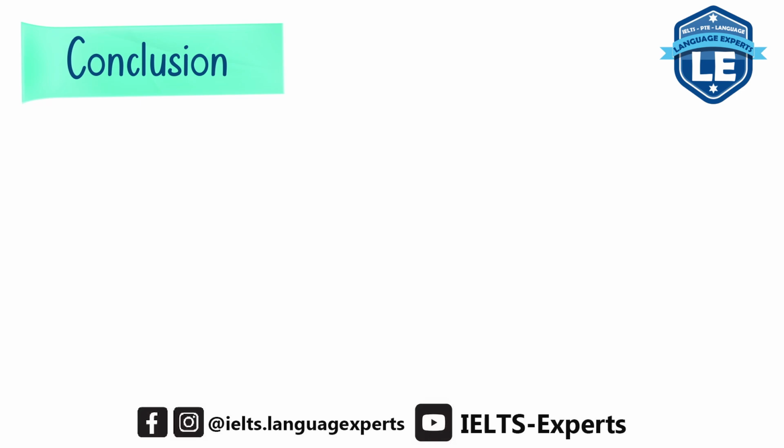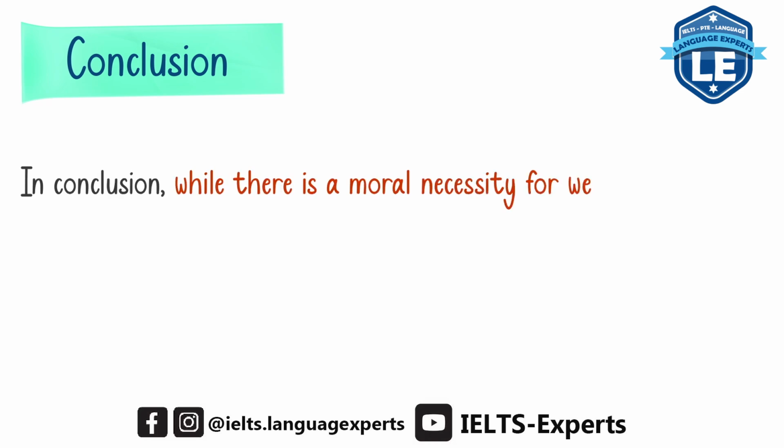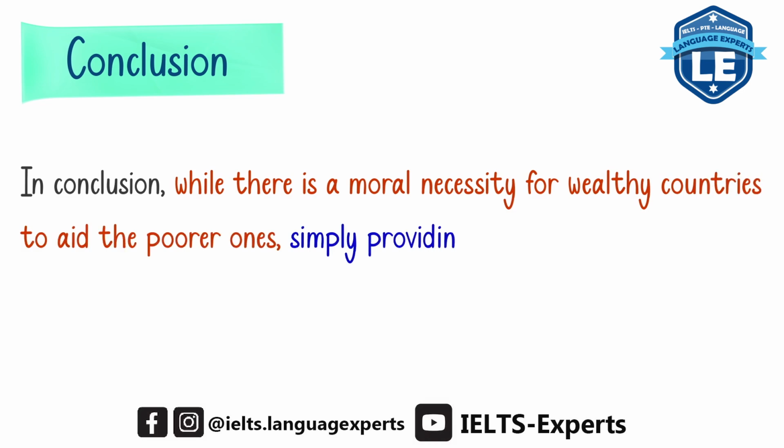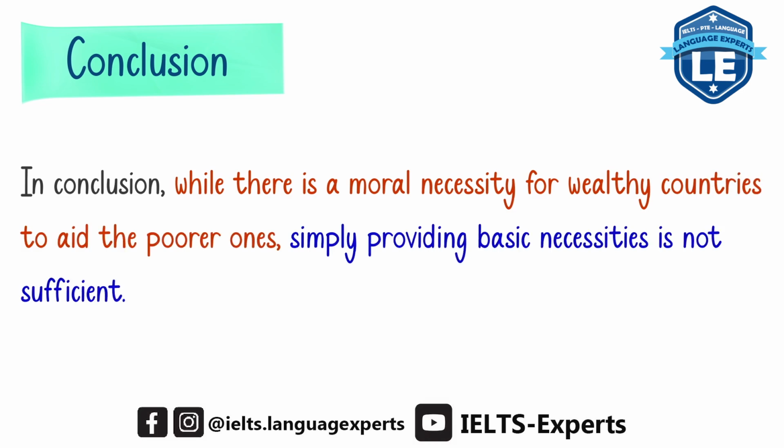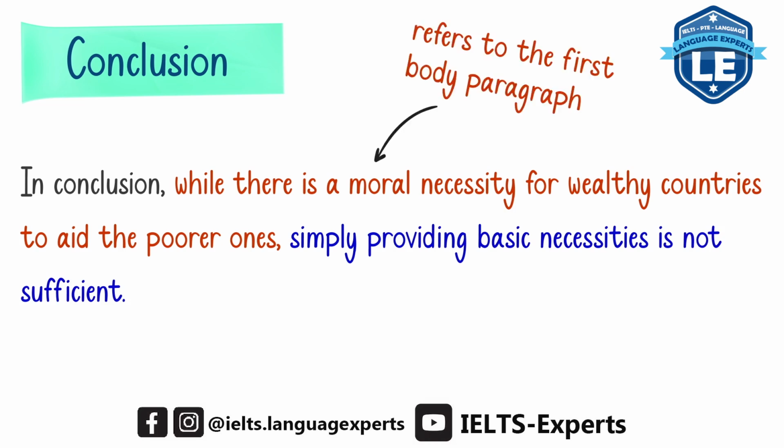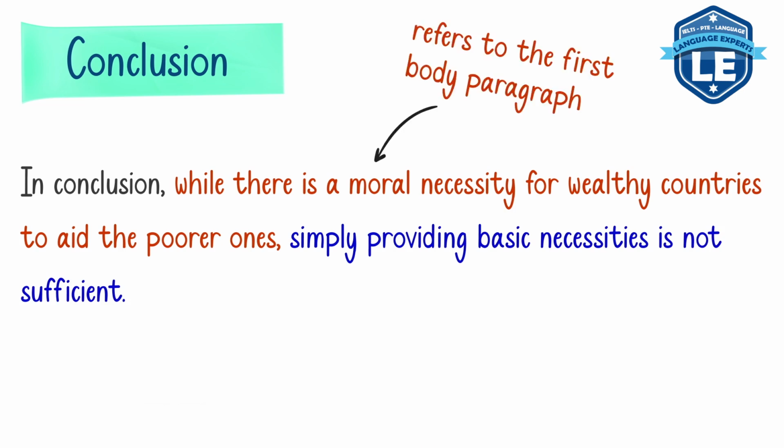For example, in conclusion, while there is a moral necessity for wealthy countries to aid the poorer ones, simply providing basic necessities is not sufficient. So as you can see, the first one, while there is a moral necessity for wealthy countries to aid the poorer ones, this refers to the first body paragraph. As I said, they're morally responsible because of these reasons.